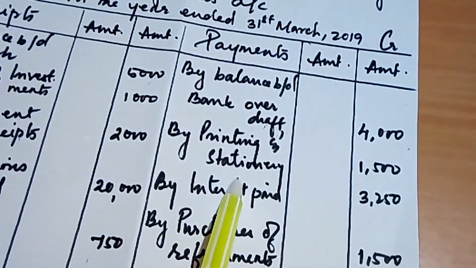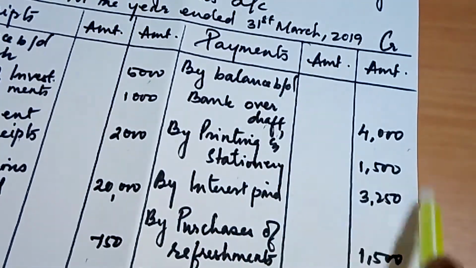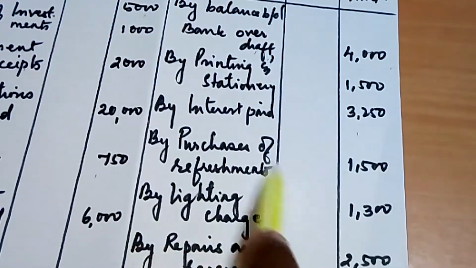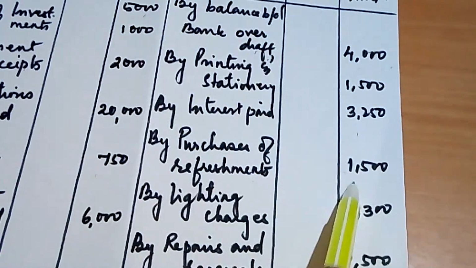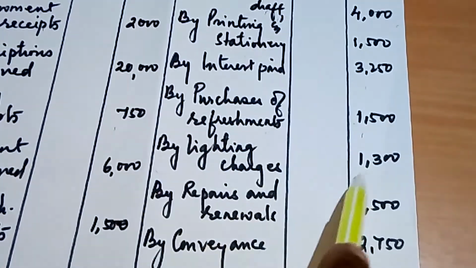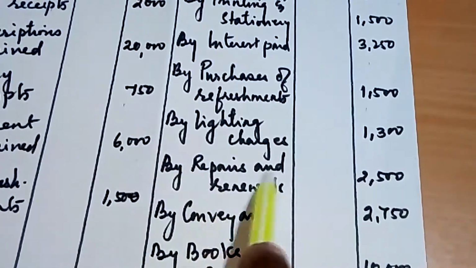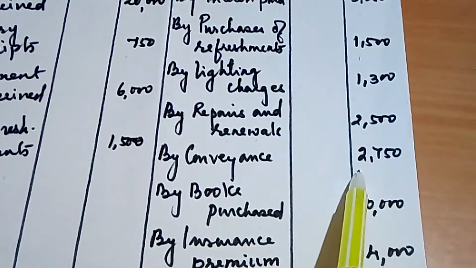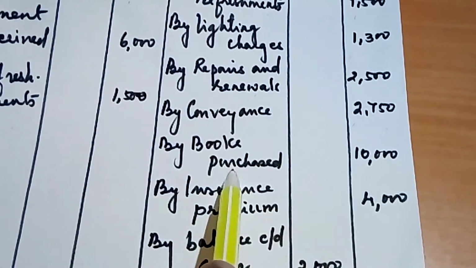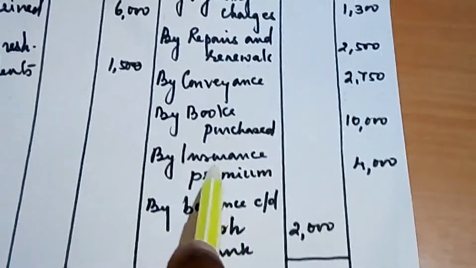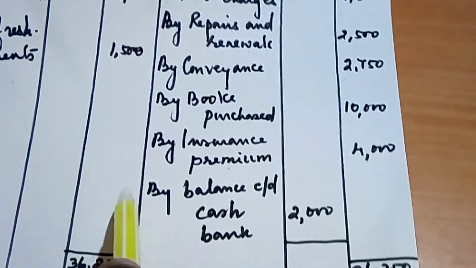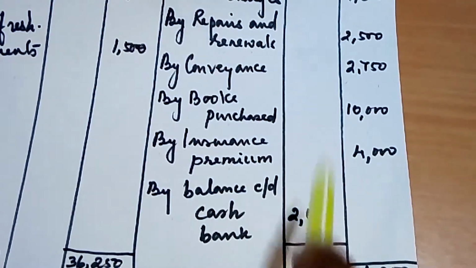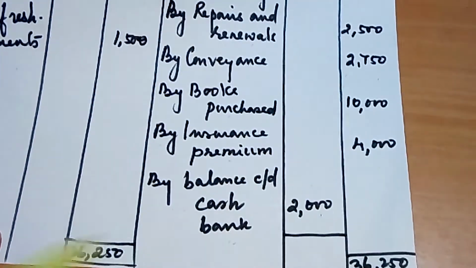Then by printing and stationery, all my expenses will come on my credit side, 1,500. By interest paid, 3,250. By purchase of refreshment, 1,500. By lighting charges, 1,300. By repairs and renewals, 2,500. By conveyance, 2,750. By books purchased, 10,000. By insurance premium, 4,000. By balance CD, now they have given us a cash balance, so 2,000 in the inner column. Now we have to find the bank balance.